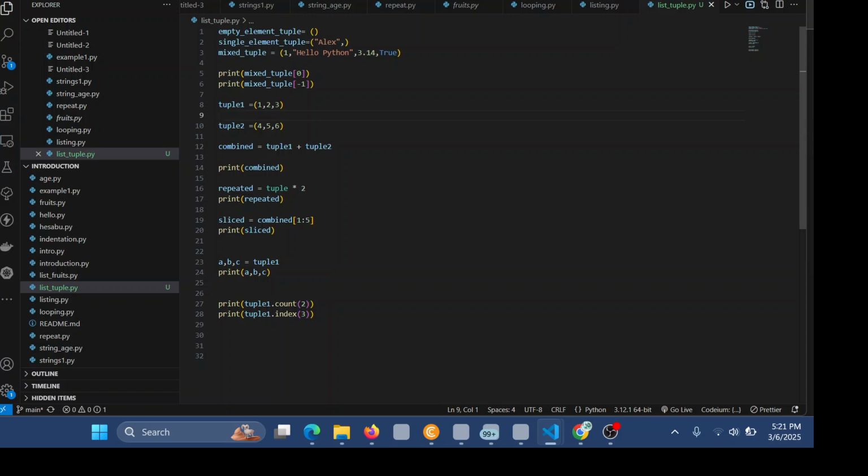They cannot be Monday, Wednesday, then Tuesday. They have to fall in that order, and you can't edit. If there are 7 days in a week, you cannot add any other one. But in a list, you can modify it and add things inside. I think that one is very clear.